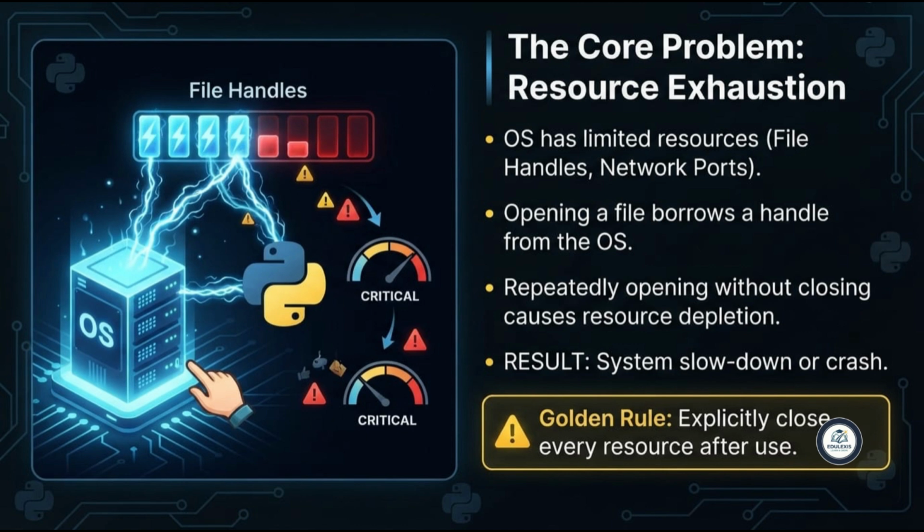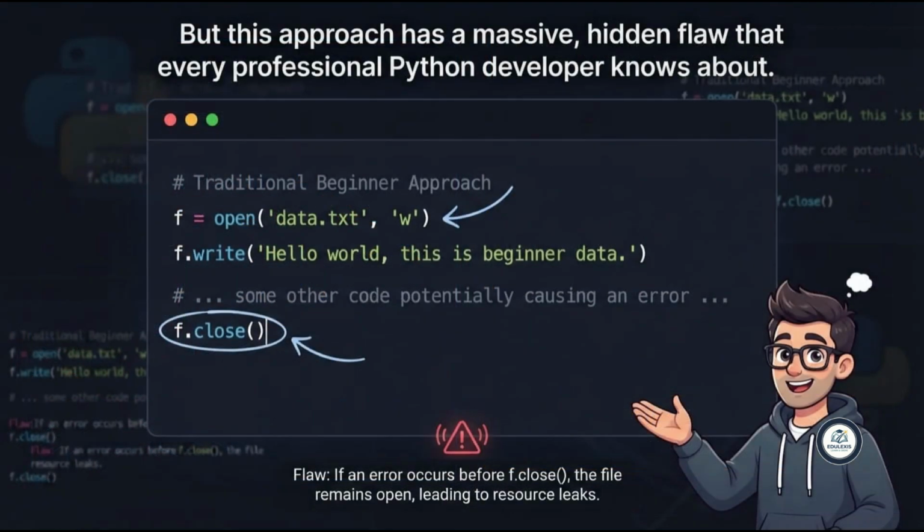In software development, your operating system has limited resources, like file handles or network ports. When your Python script opens a file, it borrows a handle from the operating system. If you keep opening files without closing them, your computer will eventually run out of handles, causing your program, or even your entire computer, to slow down and crash. Therefore, the absolute golden rule in programming is: every time you open a resource, you must explicitly close it when done. Let's see how beginners traditionally handle this.